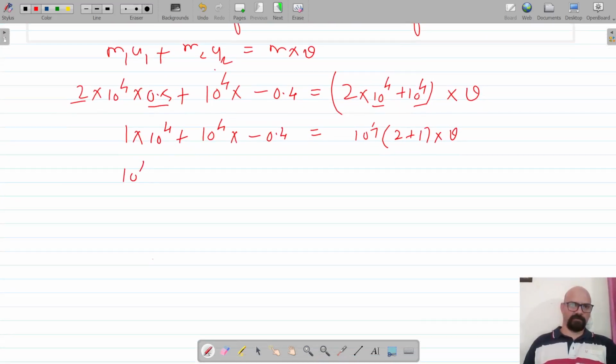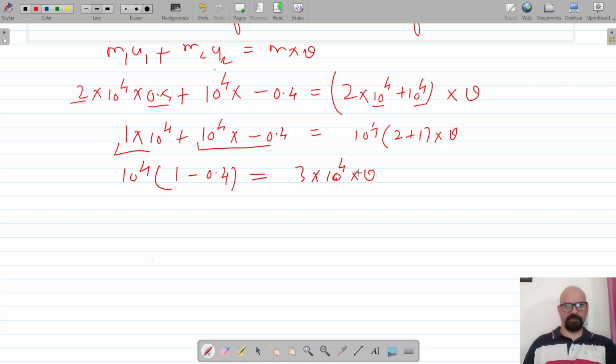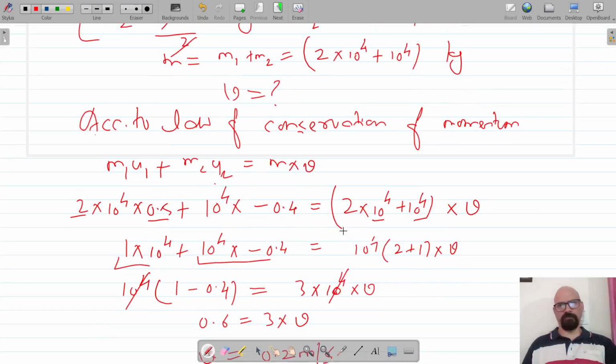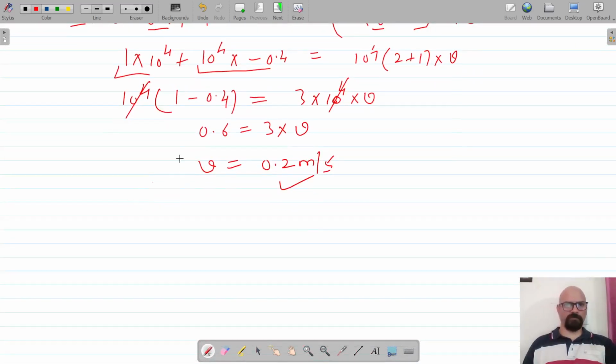And in this case, 10 raised power 4 is common in both these terms. So this is 1 minus 0.4. This is 3 into 10 raised power 4 into common velocity V. So 10 raised power 4 gets cancelled. 1 minus 0.4 is 0.6. This is 3 into V, and V is equal to 0.2 meter per second. So after the trucks couple, they will move with the common velocity of 0.2 meter per second.